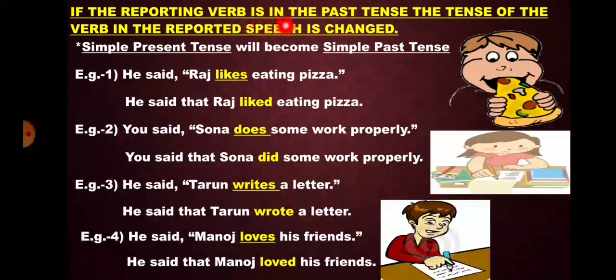If the reporting verb is in the past tense, the tense of the verb in the reported speech is changed. Like here, simple present tense will change into what? It will change into simple past tense. Example 1. He said Raj likes eating pizza. Now here our reporting verb is in simple past tense. So here if the reporting verb is in past tense, the tense inside the reported speech will change. Likes will change into liked. He said that Raj liked eating pizza.